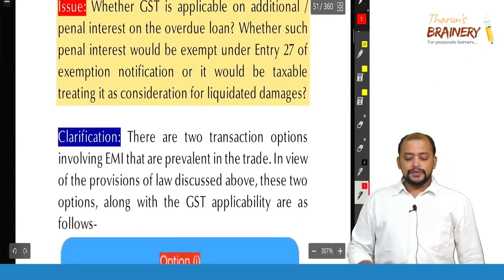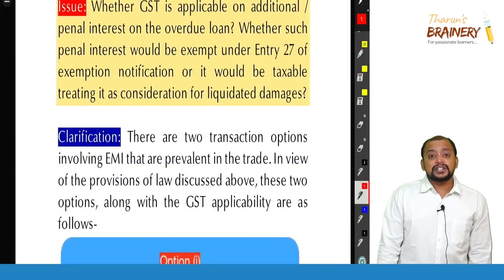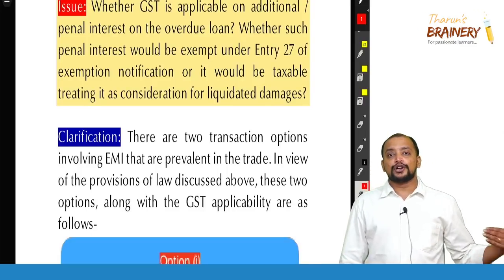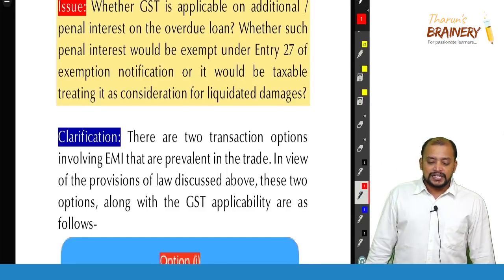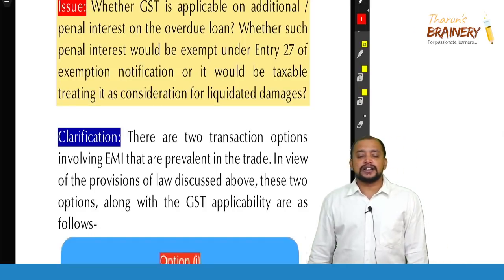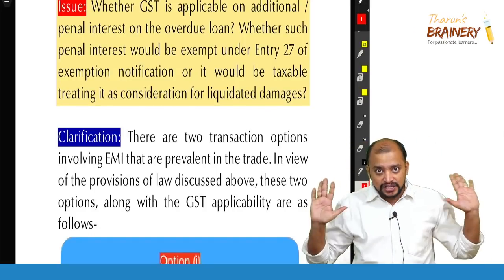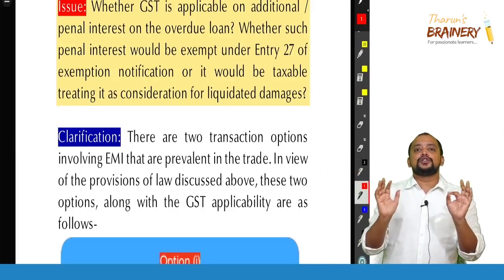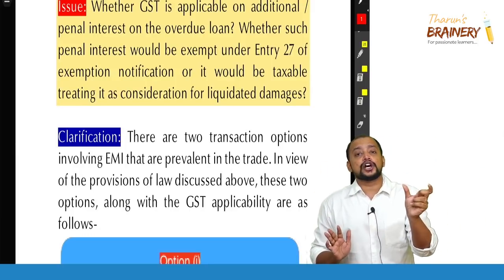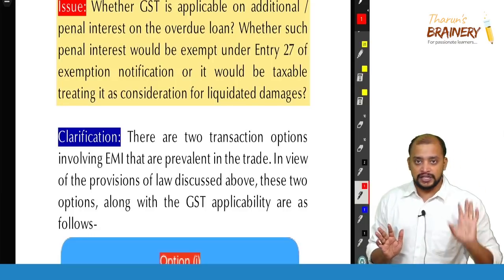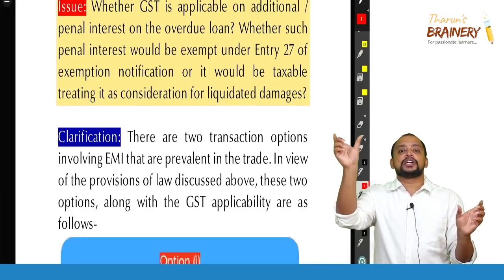Then, whether GST is applicable on the additional or penal interest on the overdue loan. So whether such penal interest would be exempted under entry 27. Now listen, interest will come into two places in GST, concentrate. Interest on loans, advances, deposits. Interest for delay in payment of consideration.